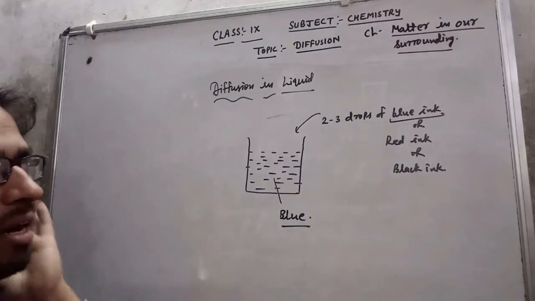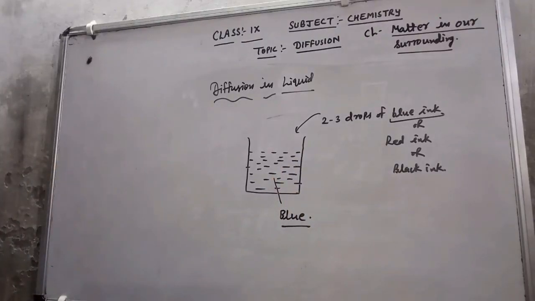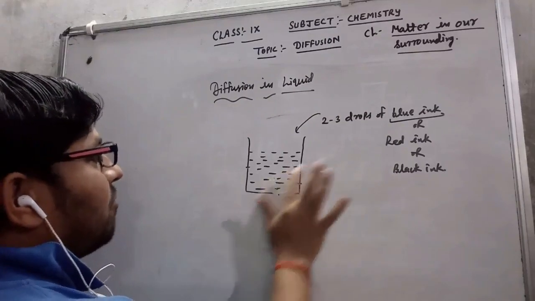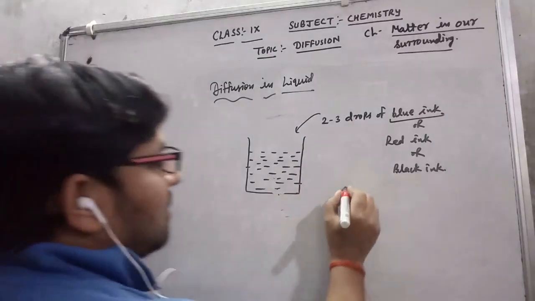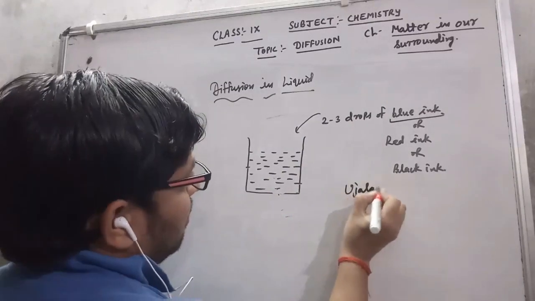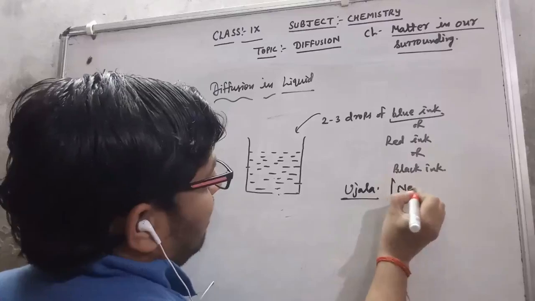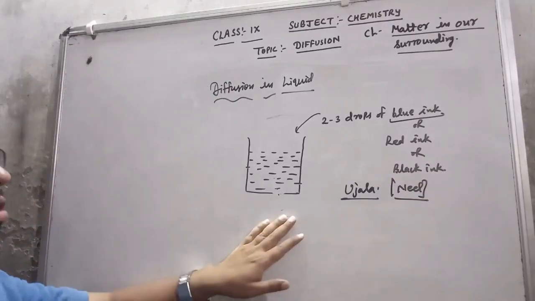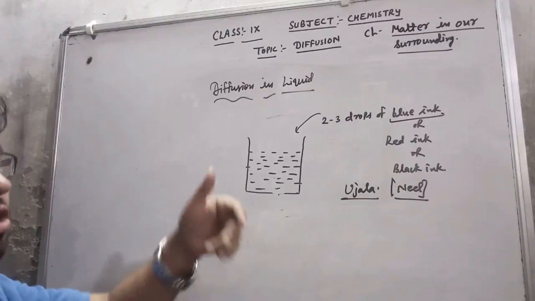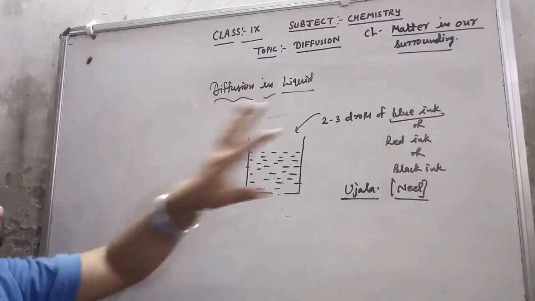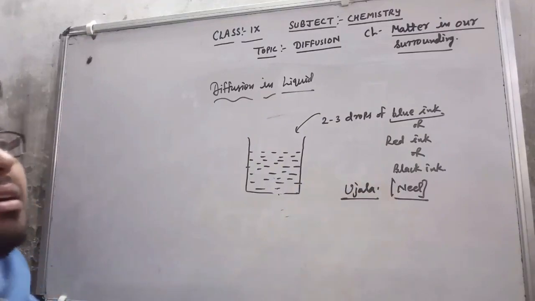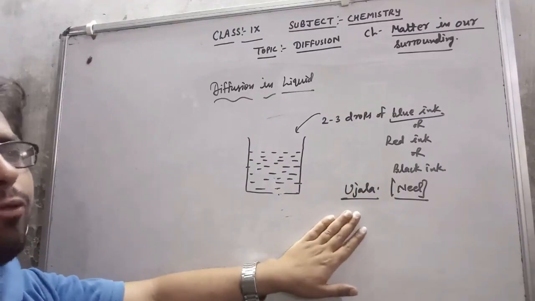If you don't have ink at your home, then there is another example that you can check. Everyone must have Neel. Mostly you can see it as Ujala, which works as Neel. Whenever your mother is going to wash clothes, especially white cloth, she applies some Neel, a bluish color. In some places it is available in the form of Ujala also.